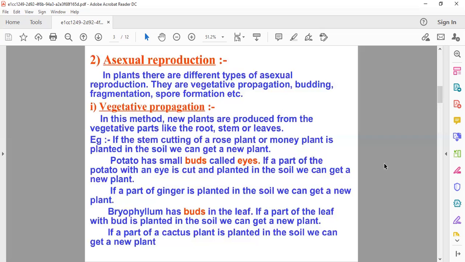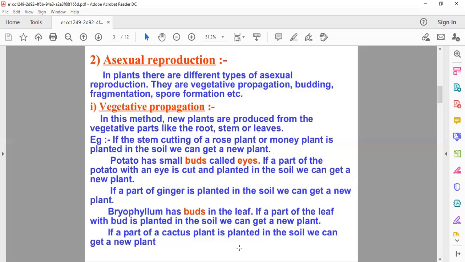For stem we have taken the example of rose plant or money plant, for root the example of potato and ginger, and for leaf the example of bryophyllum, which reproduces with the help of a leaf. So this is vegetative propagation.